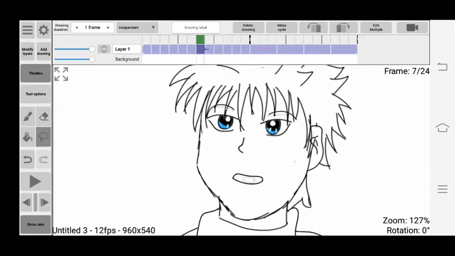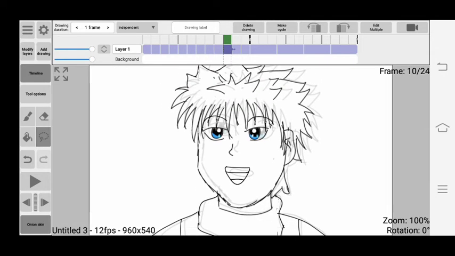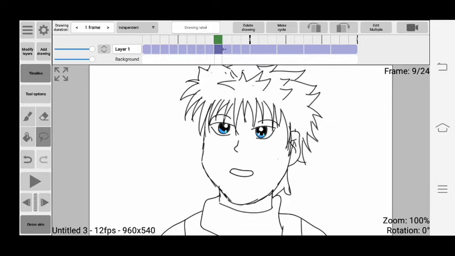Here you can see the character start smiling. A little change in the path of the character will make the character look realistic.